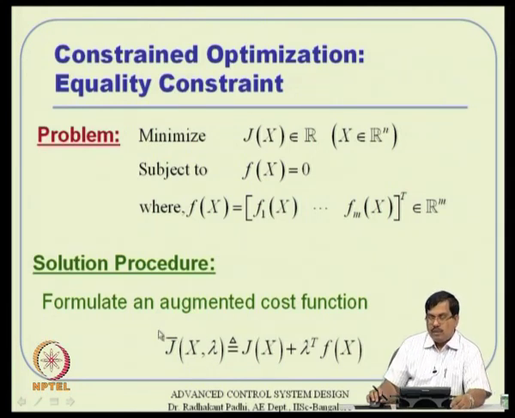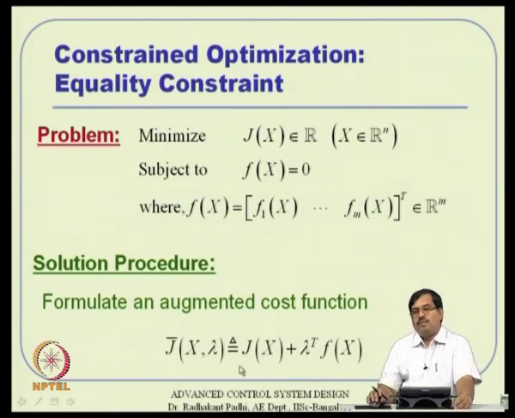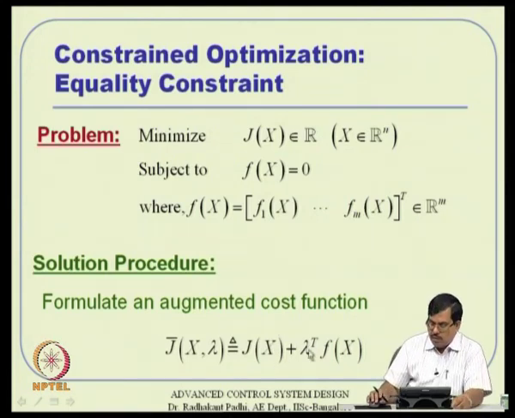So, we just consider this J bar as a free optimization problem, where we have to deal with these extra variables lambda, and remember this lambda is the same dimension as f, because ultimately this is a scalar. That means you have m such lambdas, lambda 1, lambda 2 up to lambda m. So, we have J bar, which is J(x) plus lambda transpose f(x), where x and lambda both act as free variables. That is the whole idea there.